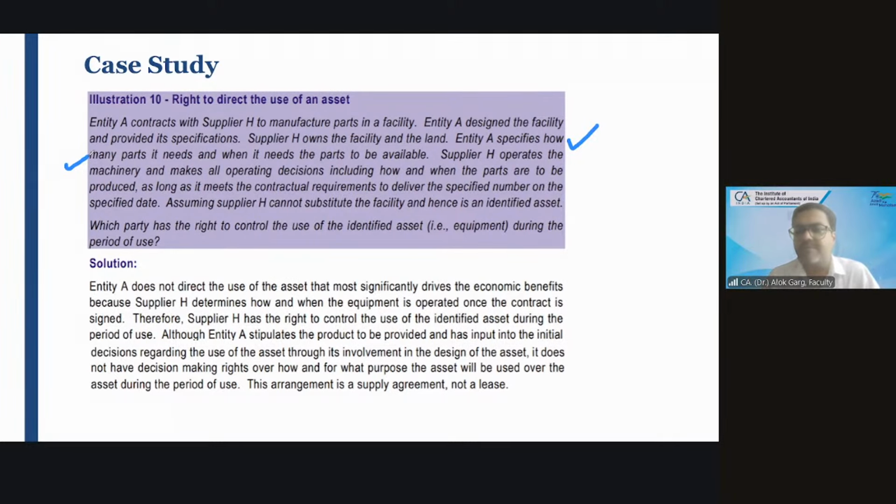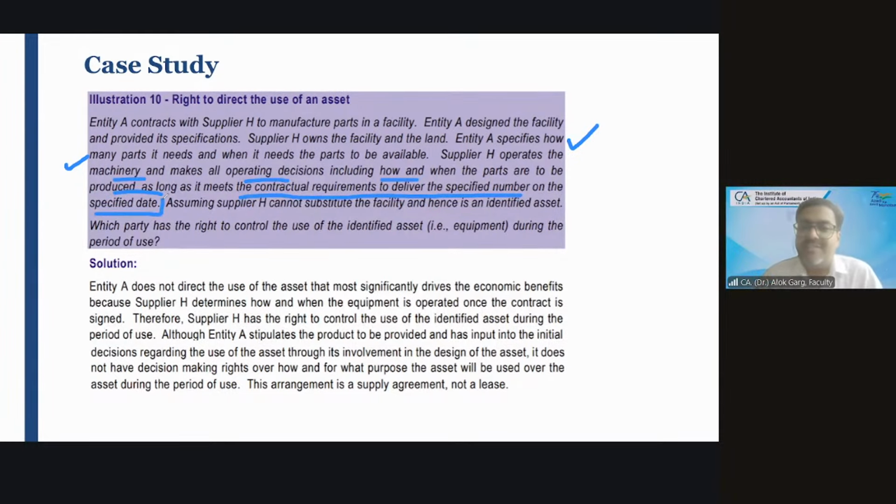Okay, so he's giving an order kind of, right? Supplier H operates the machinery and makes all operating decisions, including how and when the parts are to be produced, as long as it meets the contractual requirement to deliver the specified number on the specified date.